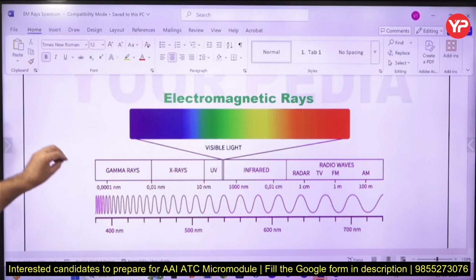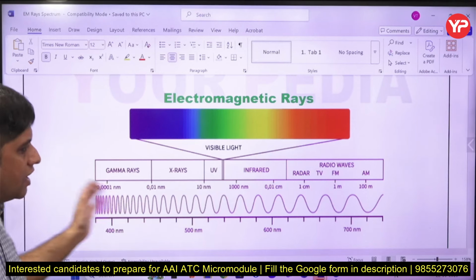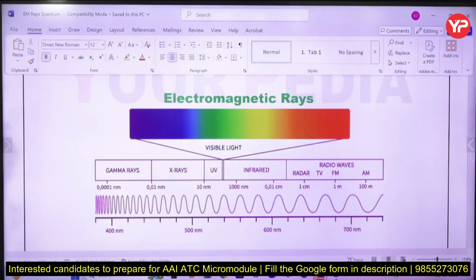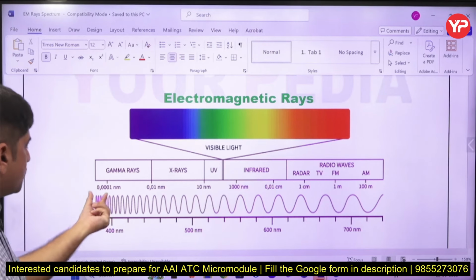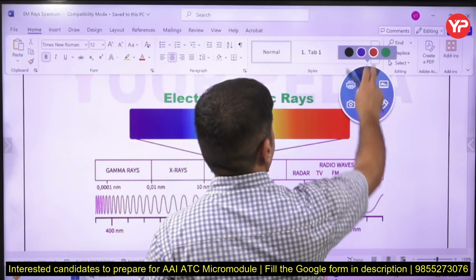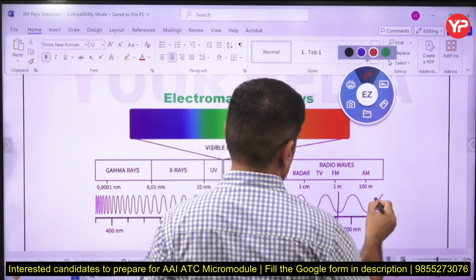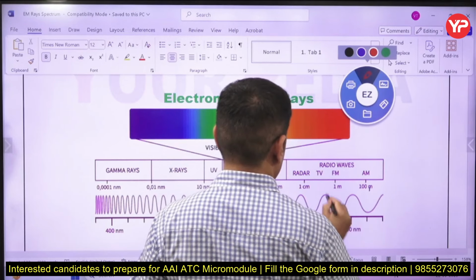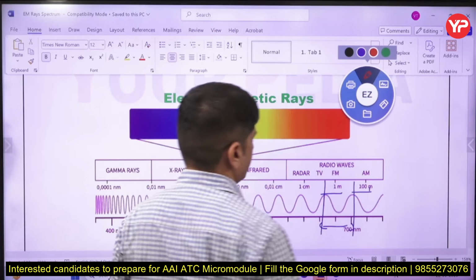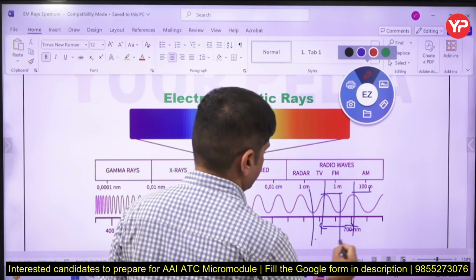All you need to remember is which of the electromagnetic rays or waves have the highest wavelength. As you keep going in this direction, what happens to the wavelength and the frequency, those kinds of things you have to understand. Understand the meaning of wavelength: if I take one peak and another peak, the difference between one peak to another peak, or one trough to another trough, is called wavelength.